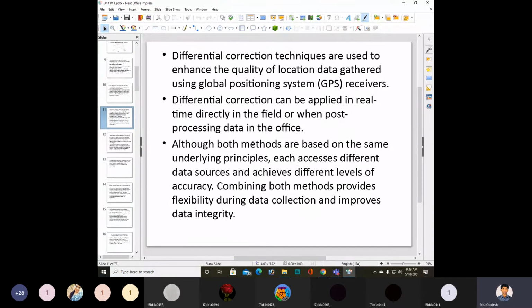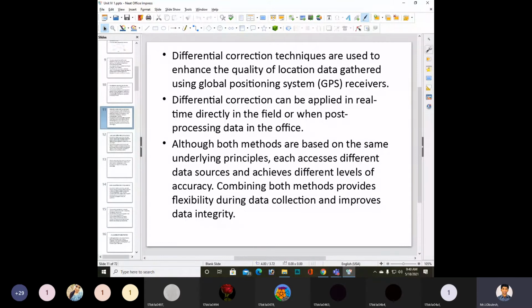Although both methods are based on the same underlying principles,